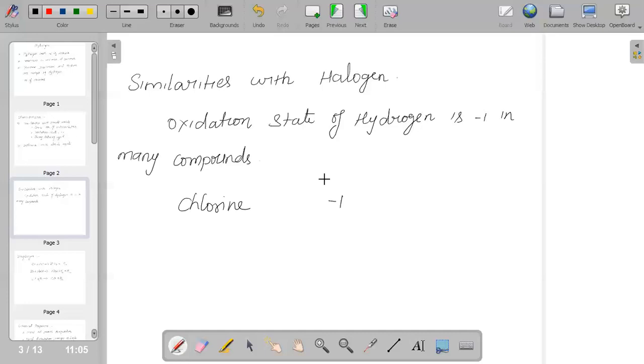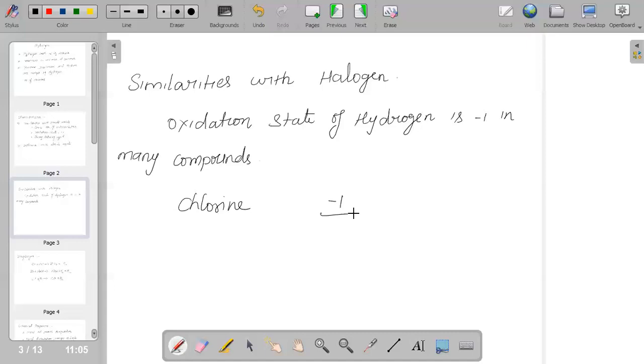But when hydrogen combines with any element to form its hydride, then it exhibits an oxidation number of -1 in many compounds. Hence, we could say that it has the behavior of a halogen as well as the behavior of an alkali metal.